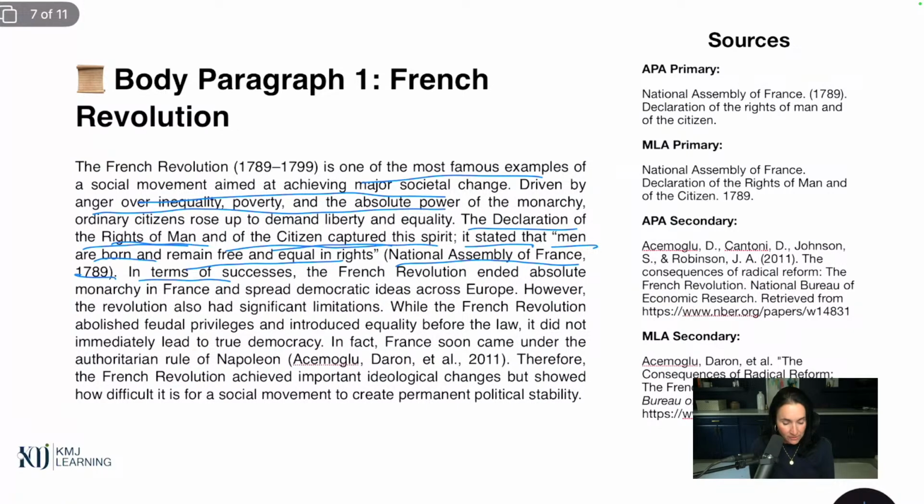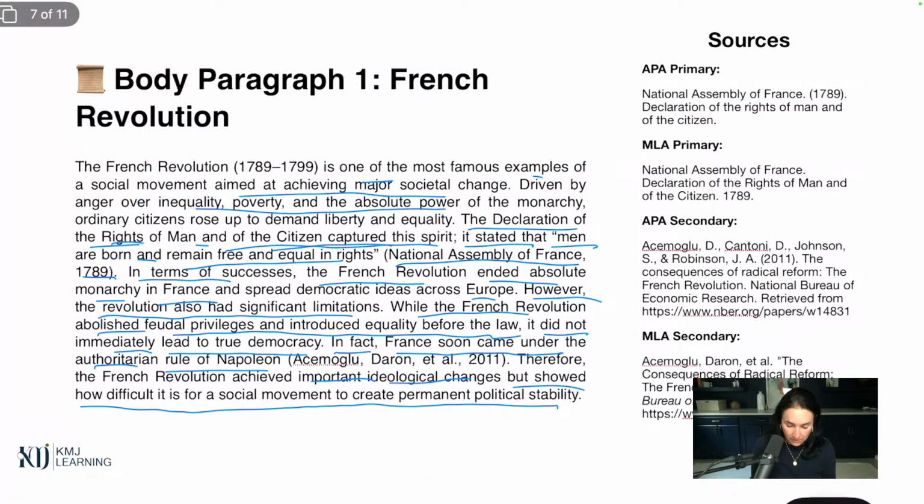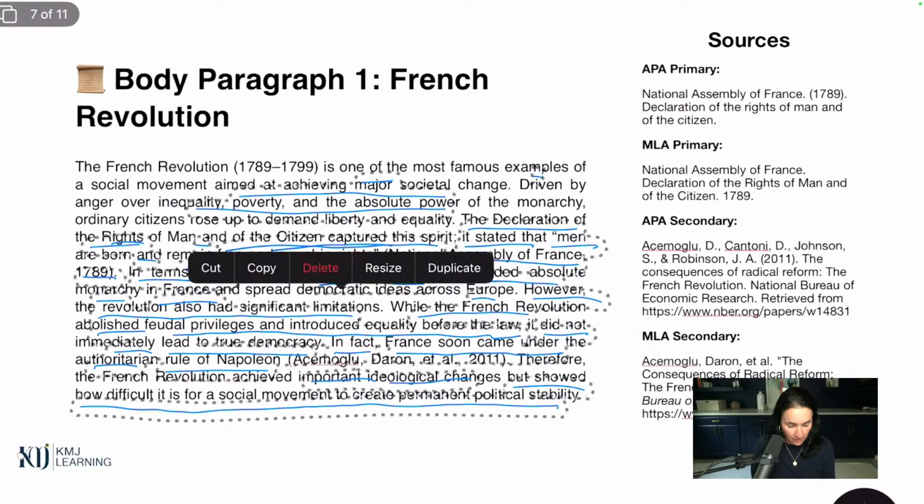And then I have, in terms of its successes, the French Revolution ended absolute monarchy in France. So discuss the successes across Europe. However, the revolution also had significant limitations. When the French Revolution abolished feudal privileges, introduced equality before the law, it did not immediately lead to true democracy. In fact, France soon came under the authoritarian rule of Napoleon Bonaparte. Therefore, the French Revolution achieved important ideological changes, but showed how difficult it is for a social movement to create permanent political stability. Now, I know that sounds fancy, and you could totally make this into your own words. Let's just break this down into what I have here for my content.